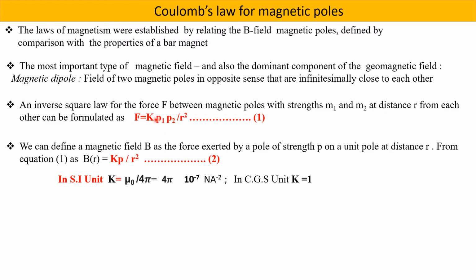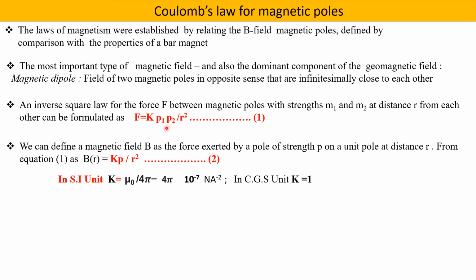So the inverse square force can be written as K into P1 into P2, the multiplication of the two pole strengths, divided by the square of the distance at which they are separated. So we can define the magnetic field.